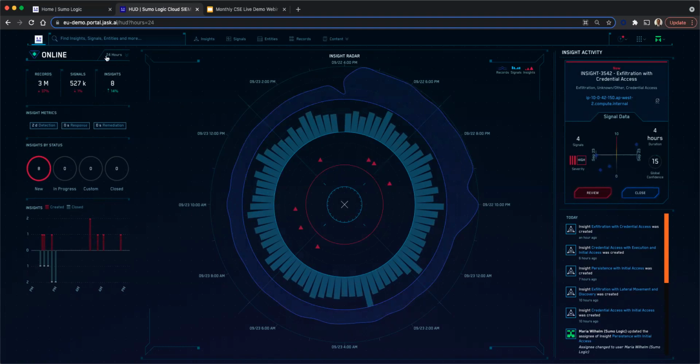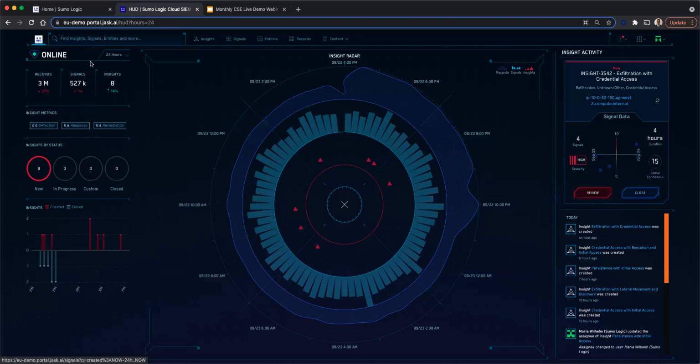I'm actually looking at my Cloud SIEM. It is online, and I'm looking at data for the last 24 hours. Here I can see there are around 3 million records in the last 24 hours. Out of these 3 million records, around 527K signals have been generated. These signals are generated automatically by going through all of these records.